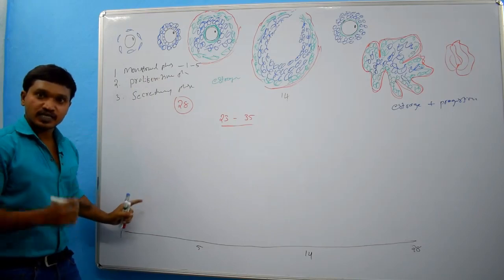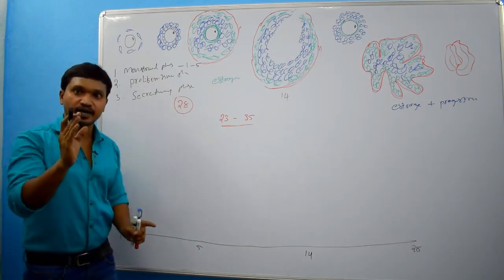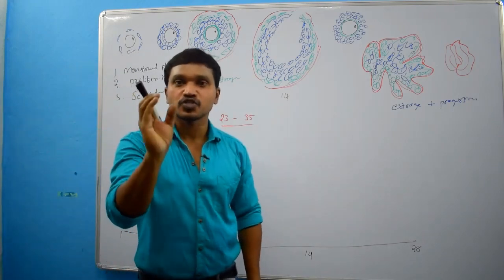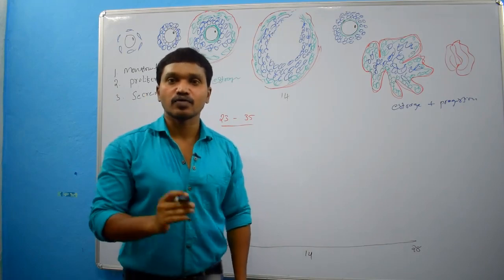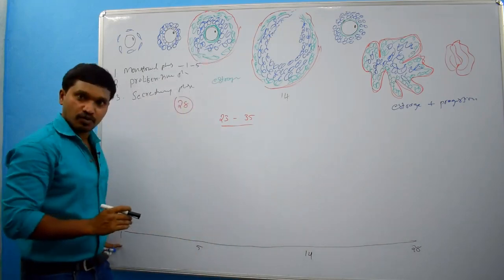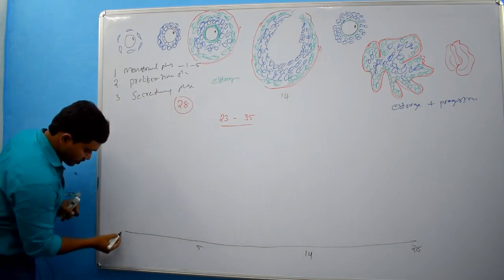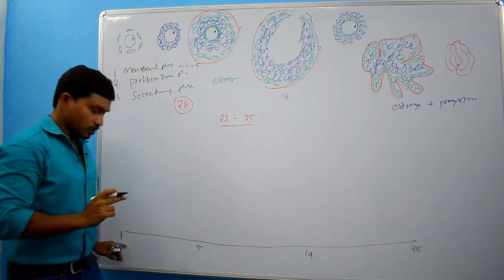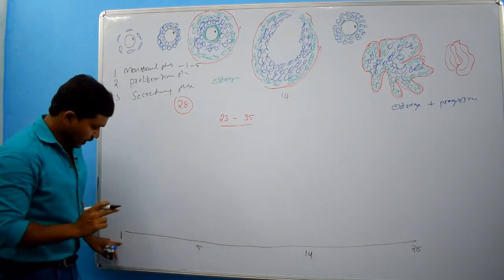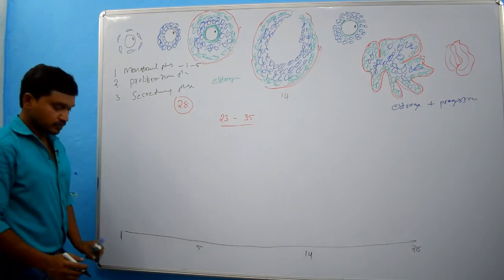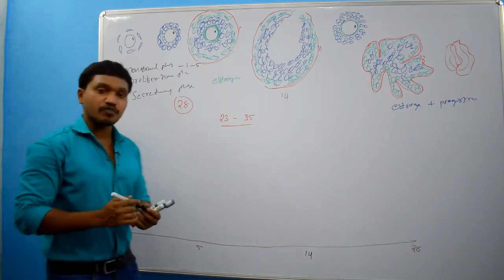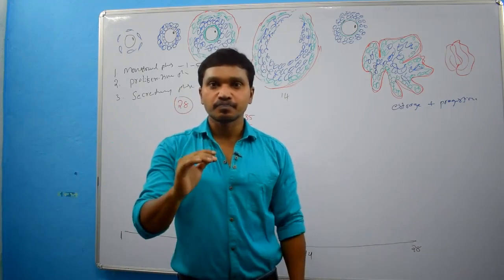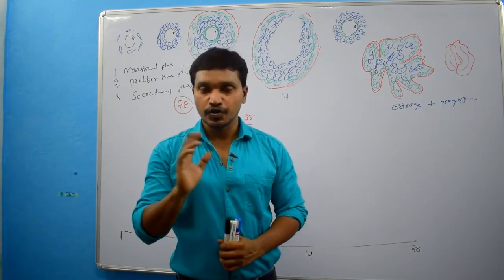if you take the menstrual phase, it starts the day when bleeding starts. That means when the menstrual flow starts, that day we call the first day of the menstrual cycle. From that day to day 5, this phase is the menstrual phase. What will happen in this period? There will be sloughing off of the endometrium.